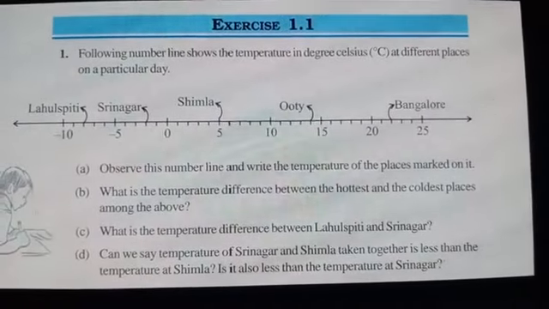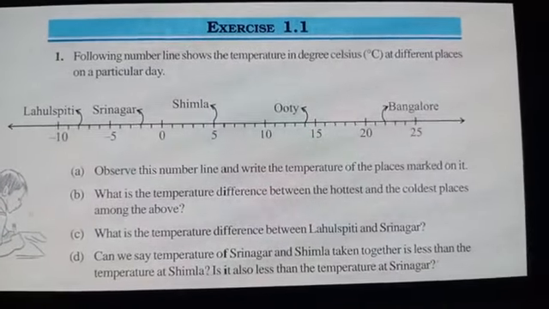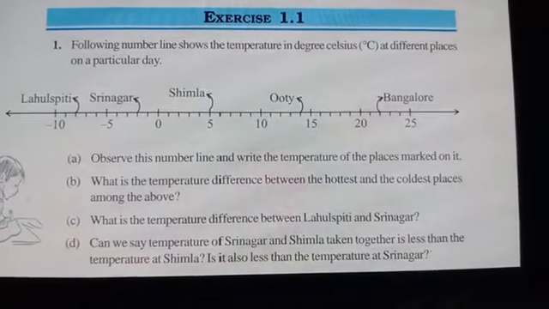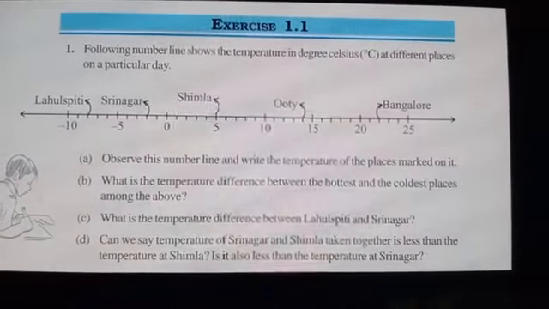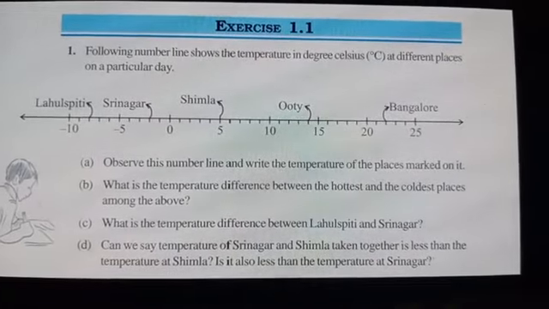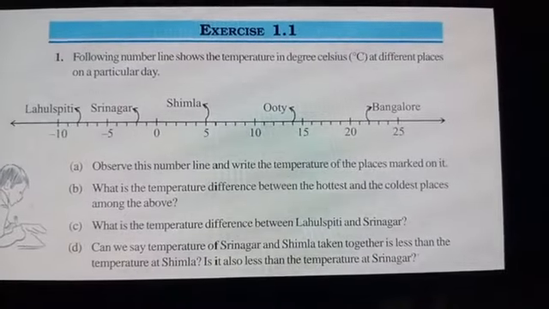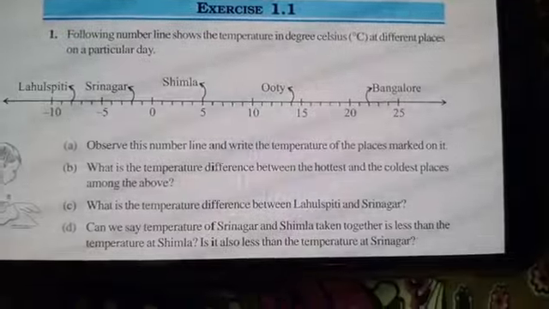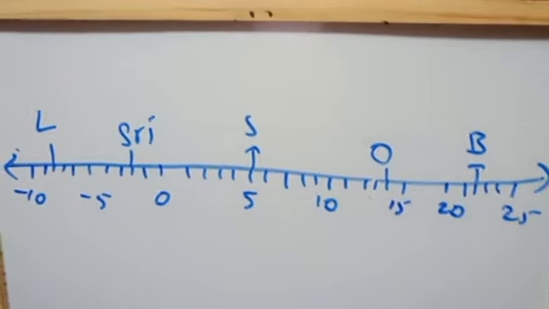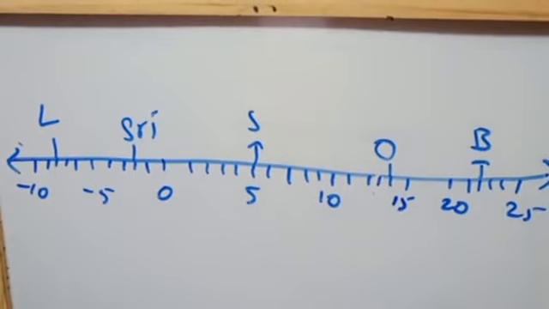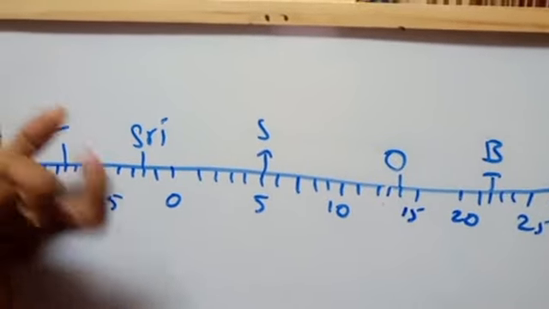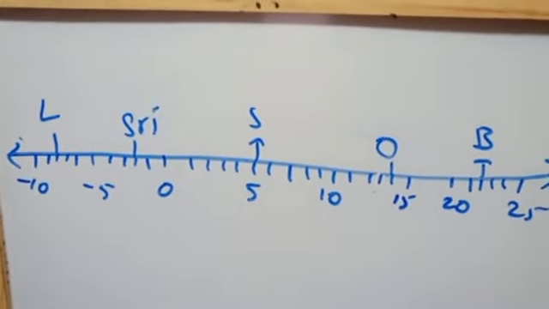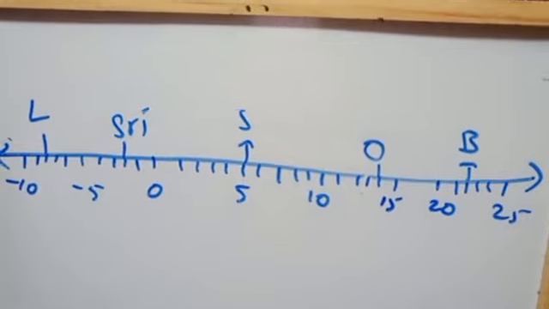Just read the question. The following number line shows the temperature in degrees Celsius at different places on a particular day. Here you can observe the number line. First question: observe this number line and write the temperature of the places marked on it. This is the number line given with some temperatures. As place names were not there, I used only the initials of the names. By observing, you can read the temperatures from the number line.